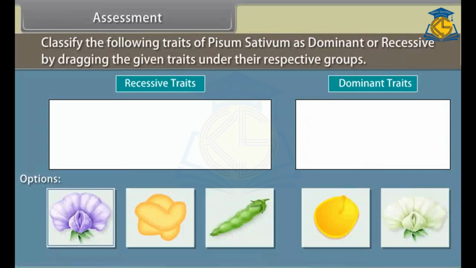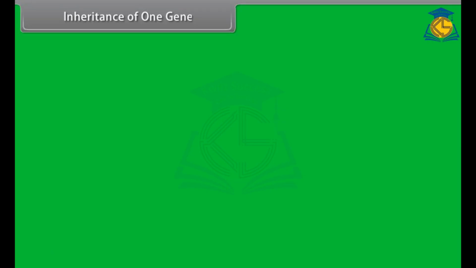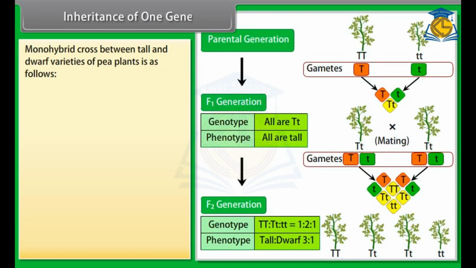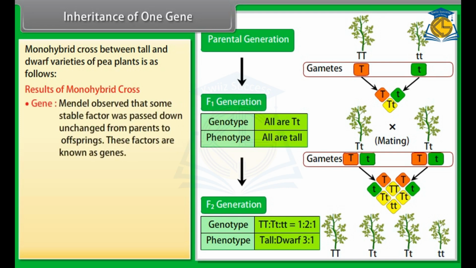Assessment. Before proceeding further, let us know how much we have learned. Inheritance of one gene. Monohybrid cross between tall and dwarf varieties of pea plants is as follows. Results of monohybrid cross.